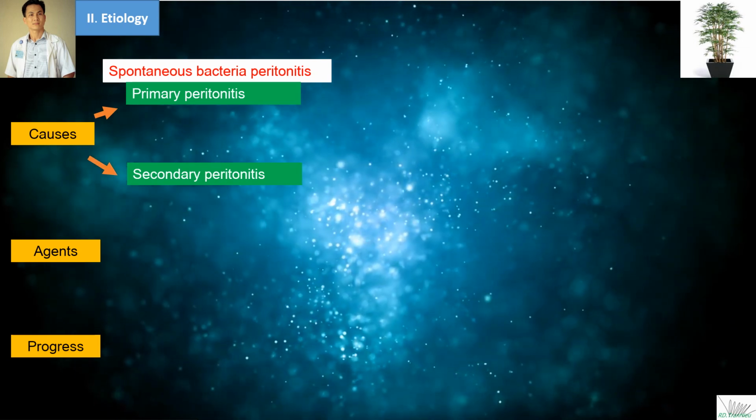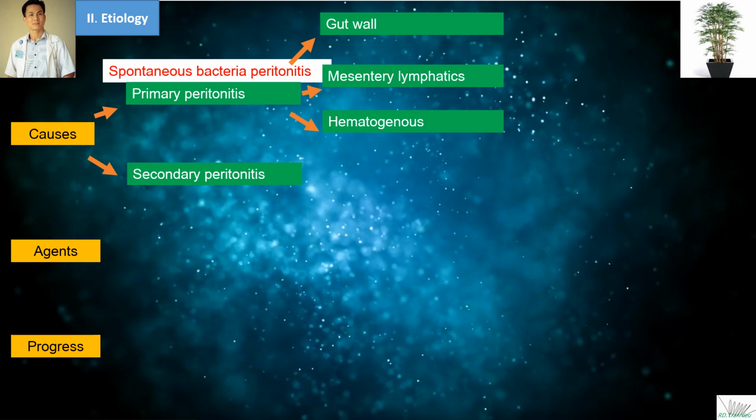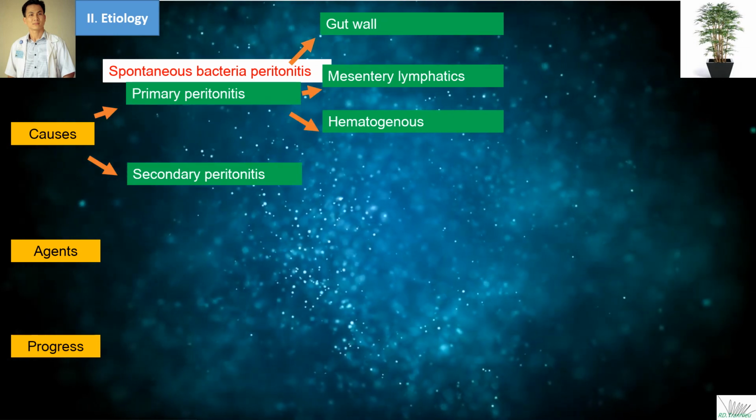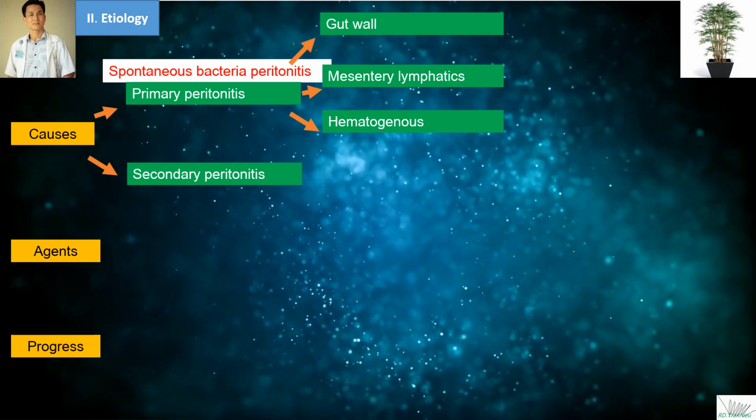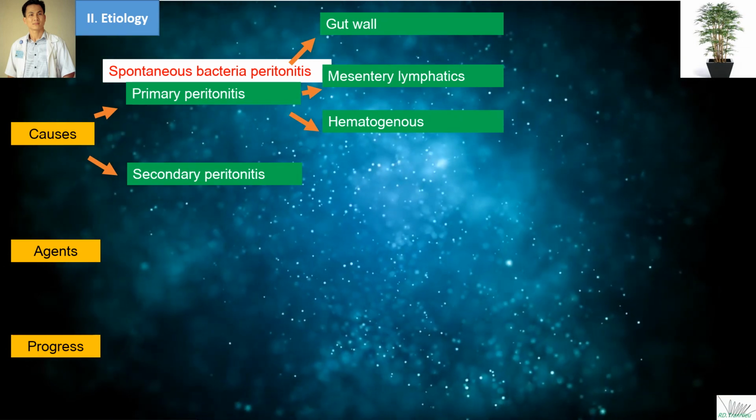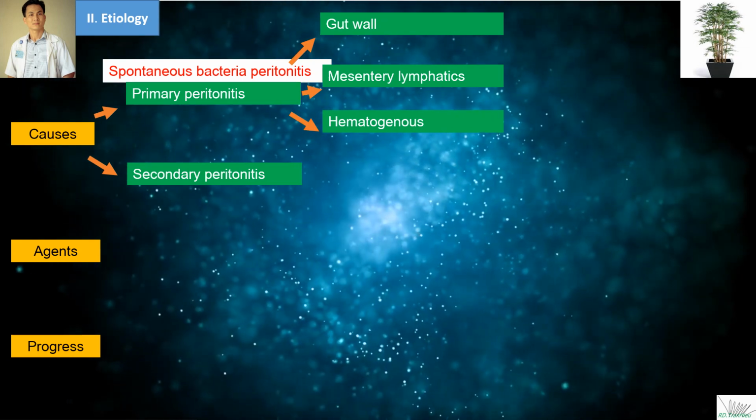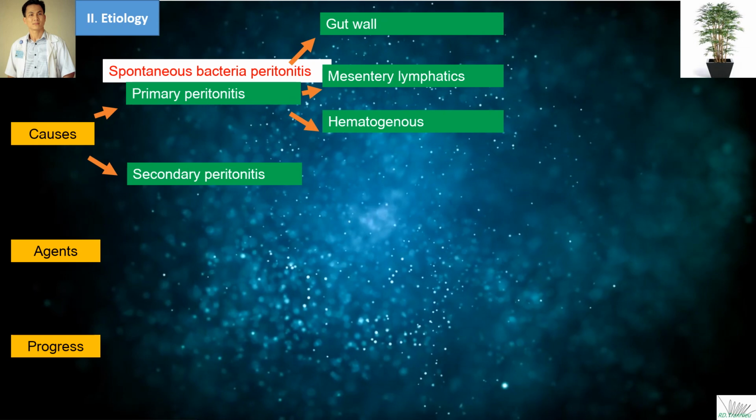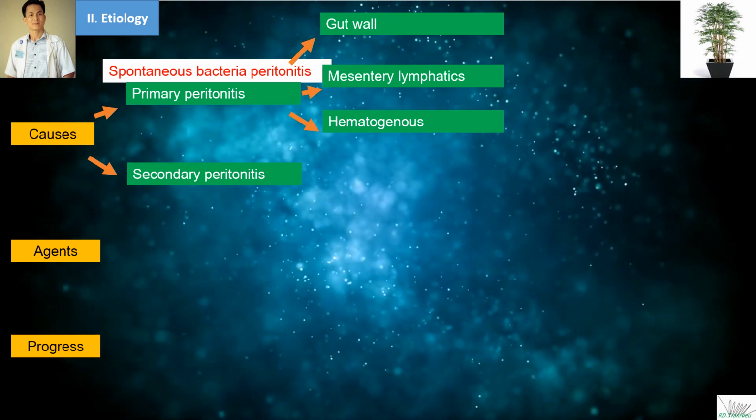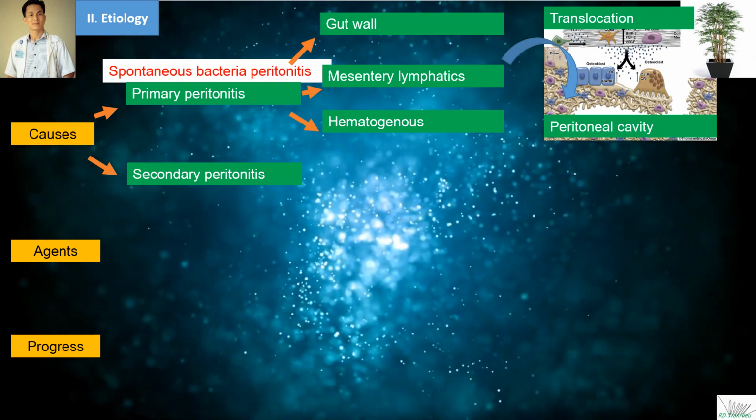Primary peritonitis is a rare cause of peritonitis resulting from an infectious process involving the peritoneal cavity in the absence of an intra-abdominal source. It may come from the gut wall, the mesentery lymphatics, or hematogenous spread, and translocate to the peritoneal cavity.